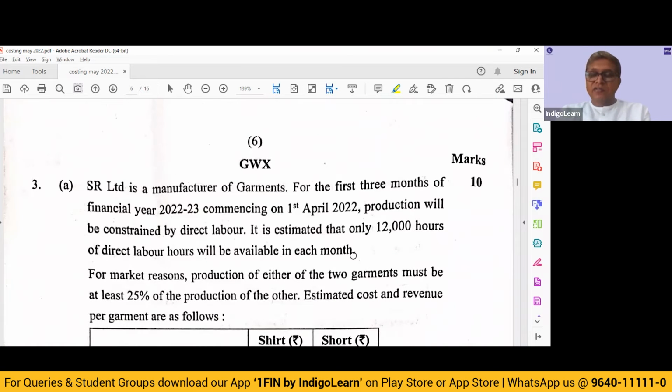SR Limited is a manufacturer of garments. For the first 3 months of financial year 22-23, commencing on 1st April 22, production will be constrained by direct labor. So they are saying for the first 3 months, labor shortage will be there. It is estimated only 12,000 hours of direct labor will be available in each month. So whatever production you want to carry out, you need to plan, keeping in mind that there are only 12,000 hours of direct labor available.